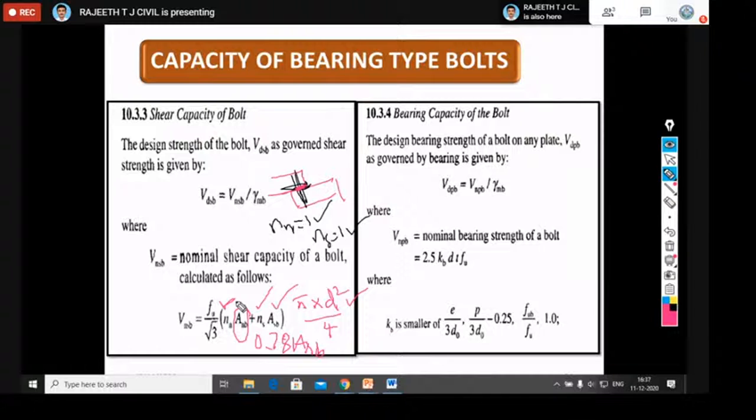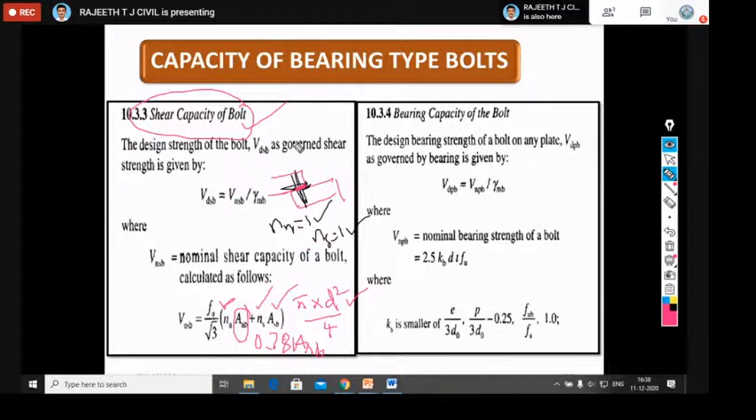This is with respect to the design shear capacity of the bolts. nn and ns you need to choose carefully, and accordingly the areas. So Anb equal to 0.78 times Asb, and Asb equal to pi d square by 4. So this is with respect to the shear capacity of the bolt. Actually, we have discussed the different types of failures.